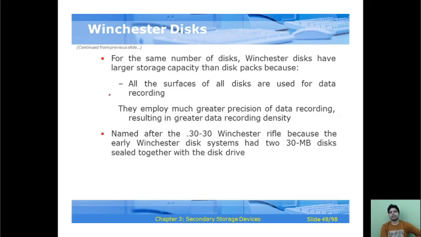For the same number of disks, Winchester disk has larger storage capacity than disk packs, because all the surfaces of all the disks are used for data recording, and they employ much greater precision of data recording, resulting in greater data recording density. It is named after 30-30 Winchester roughly because the early Winchester disk system had 30 MB disk sealed together with the disk drive.